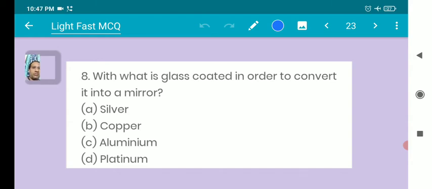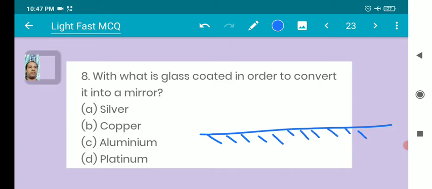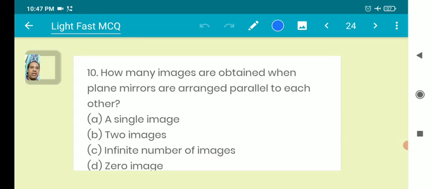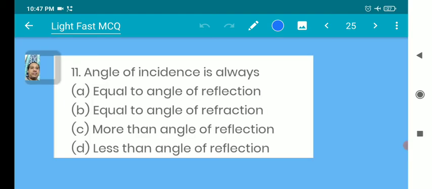With what is glass coated in order to convert it into a mirror? This is any glass. We polish one surface of this glass, so we need silver. How many images are obtained when plane mirrors are arranged parallel to each other? An infinite number of images are formed. The angle of incidence is always equal to the angle of reflection, I is equal to R.